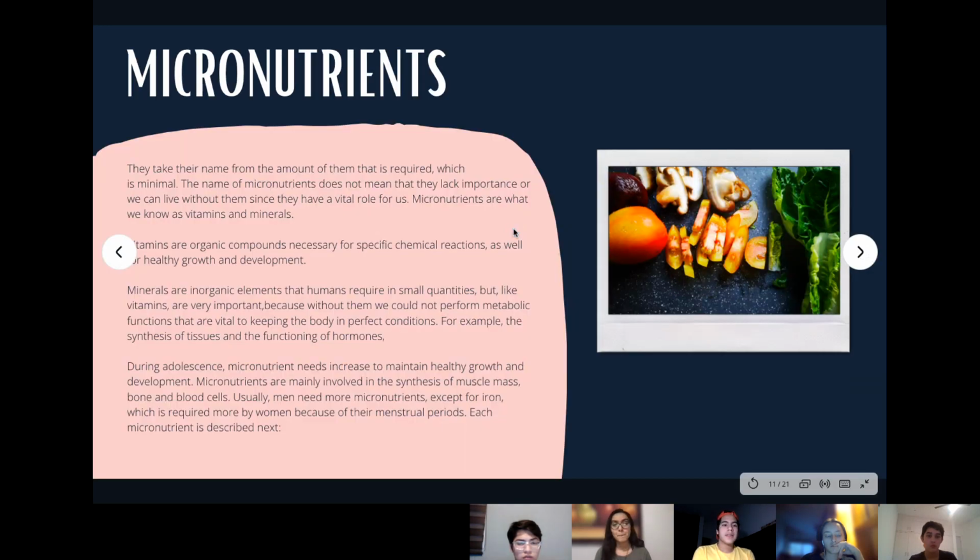The micronutrients. They take their name from the amount of them that is required, which is minimal. The name of micronutrients does not mean that they lack importance or that we can live without them, since they have a bigger role for us. Micronutrients are what we know as vitamins and minerals.